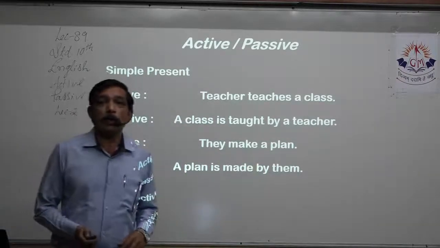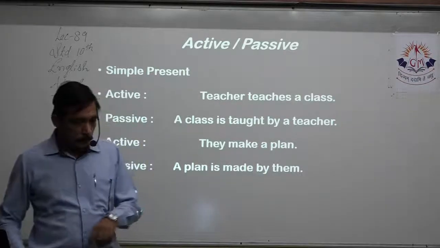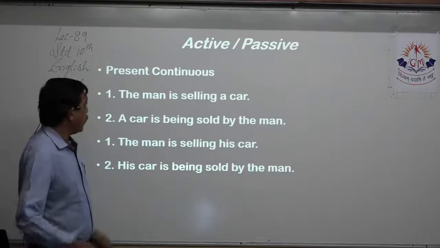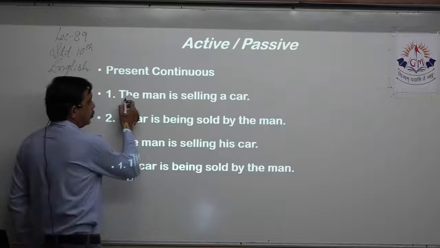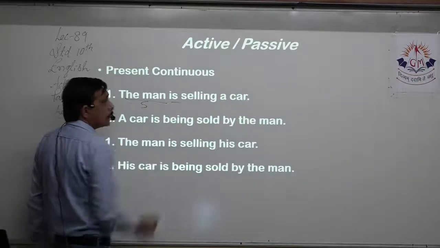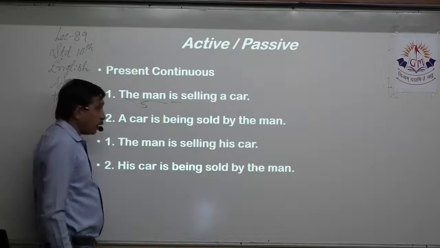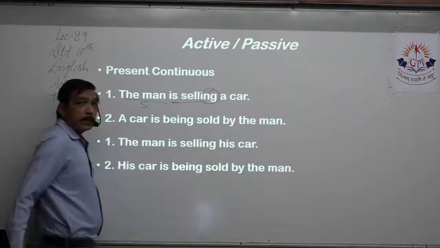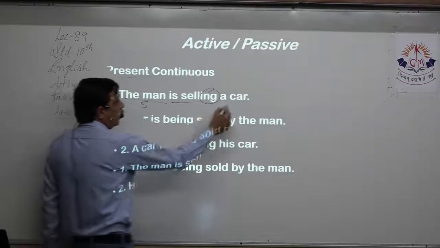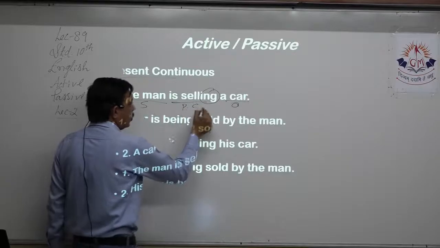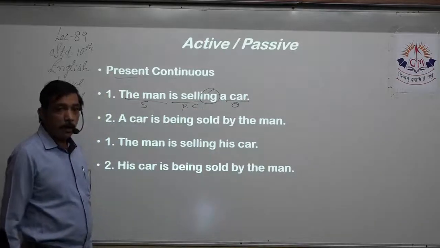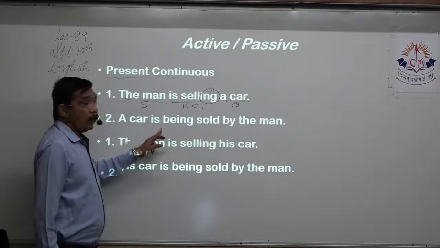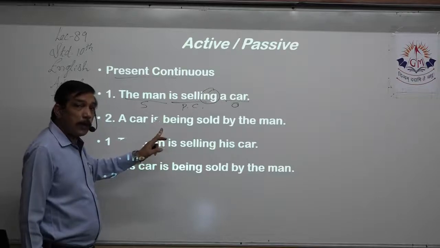Now let us continue with today's lecture. Now we come to the next tense, that is the man is selling a car, where the man is the subject. Is tells us that this is present tense. Ing tells us this is continuous. So is selling is present continuous. That is what we are learning, right? A car is the object. This is present continuous. This is the verb. So we bring the object to the front, a car.